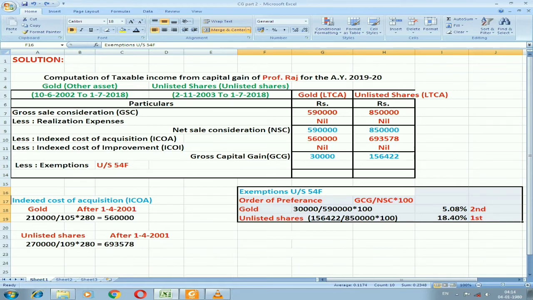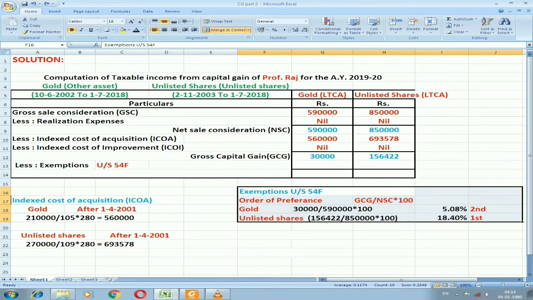You can see in the format itself, and I am multiplying with 100 in order to find out percentage. For gold, gross capital gain is 30,000 divided by 5,90,000, which is the net sale consideration, and I am multiplying with 100. I'll get 5.08%. Then for unlisted shares, gross capital gain is 1,56,422 divided by 8,50,000, which is the net sale consideration. I need to multiply with 100. I'll get a percentage of 18.40.